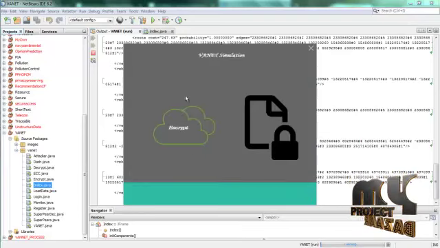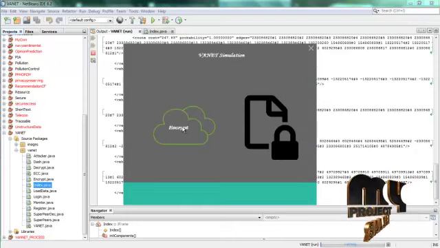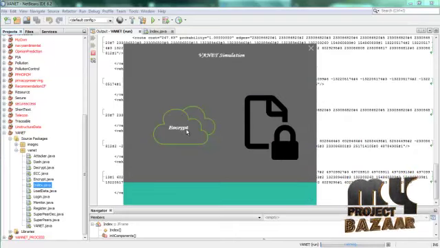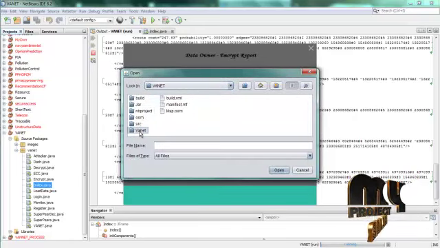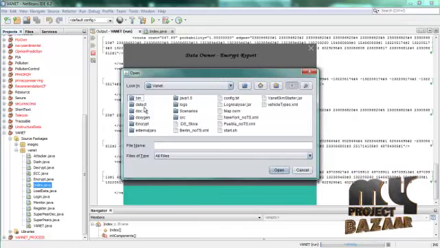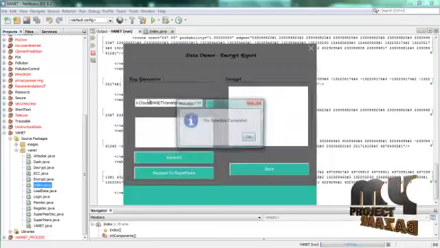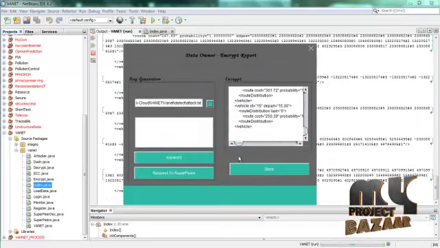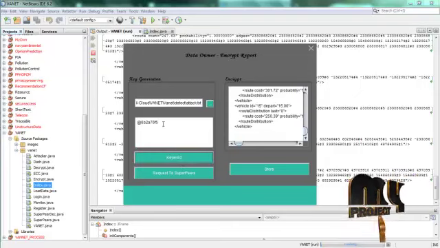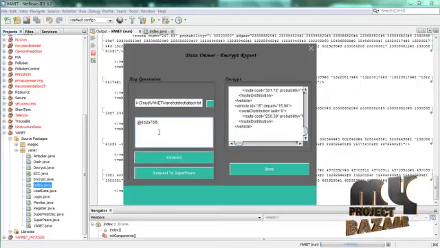This is our data owner encryption. Click on this, which means it will give the data owner encryption file. So now I am going to select the attacker file, which is detect attack.txt. That file will be displayed here and we have to generate the key. This will be generated by using the Diffie-Hellman key exchange algorithm.